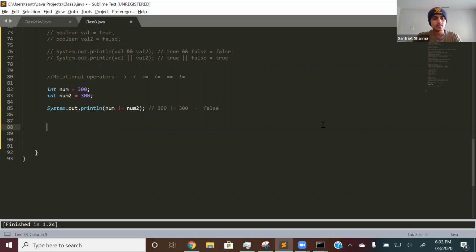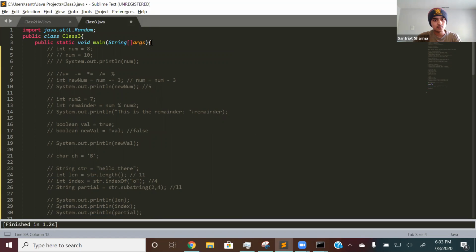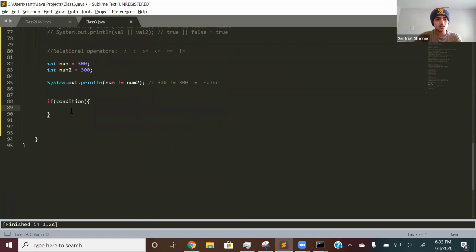Now let's talk about if statements, as I mentioned before. Let me write down the proper formatting. So there's the if, and it's very simple English. Inside the parentheses will be a condition. Then curly braces, just like we have for the main method. Inside of the if statement, you can put anything. It's basically if something, then do that. If that something is true, then do it.